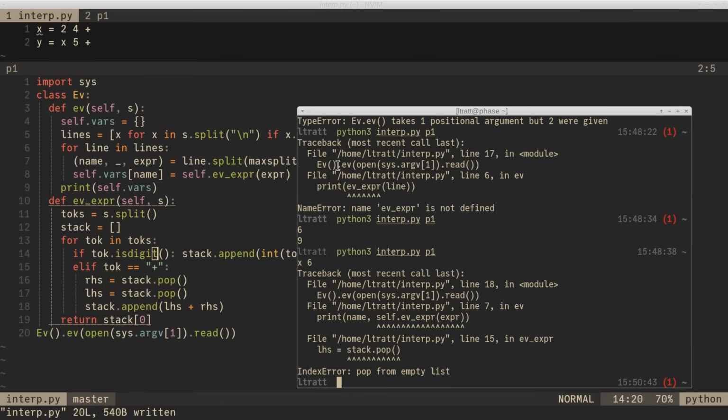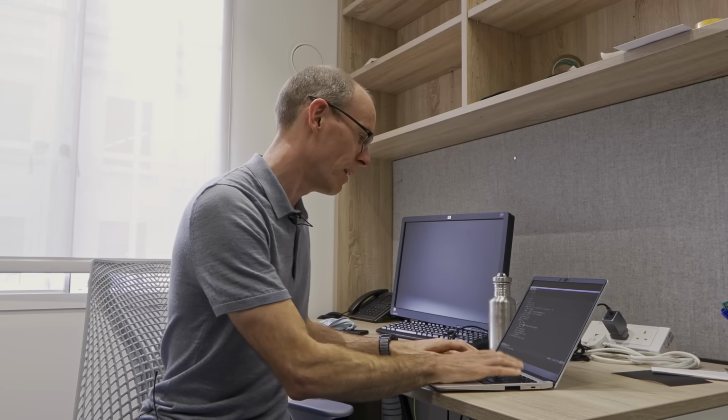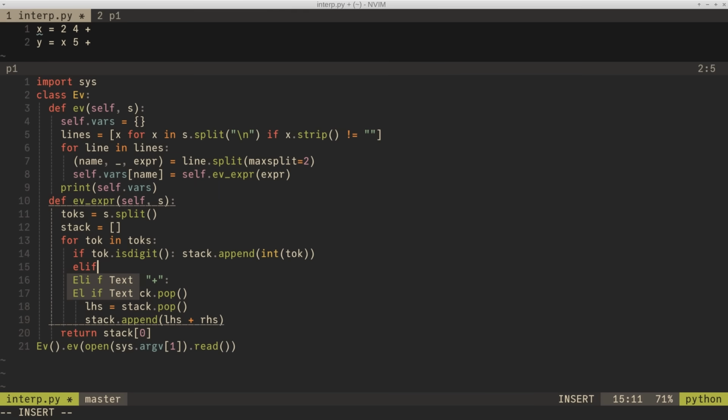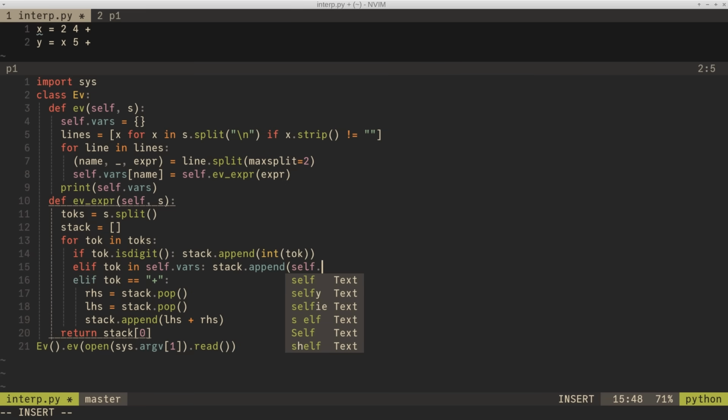So now, that will store the value of a variable, but that will still go splat, because when I hit y equals x 5+, well, it doesn't know what to do with x. So we need to say how to read from a variable. And again, I'm going to make it very, very, very stupidly simple. I'm going to say if you get a token that also is a variable name, then just push onto the stack the value of that variable.